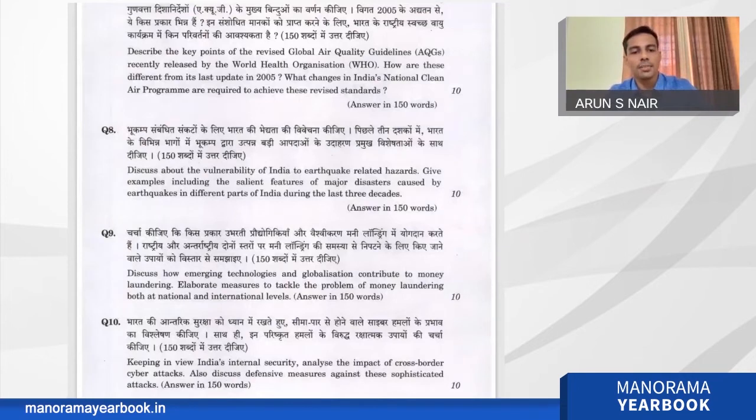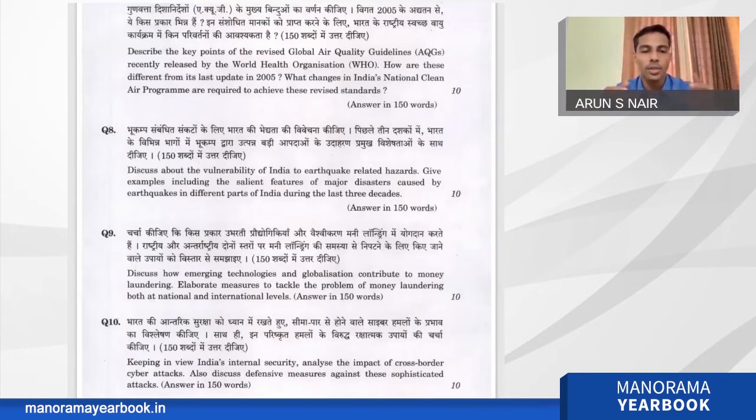Again, this is a question belonging to internal security, and those who are preparing for internal security from some standard material know that money laundering is a very important topic for internal security. And the question is like 2 parts are there. One is how emerging technology and globalization contribute to money laundering. And here, you can start with the definition of money laundering.